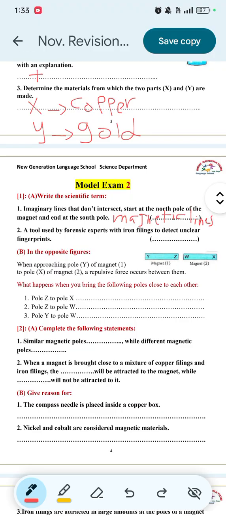Number 2, a tool used by forensic experts with iron filings to detect unclear fingerprints. This tool is called a magnetic brush.